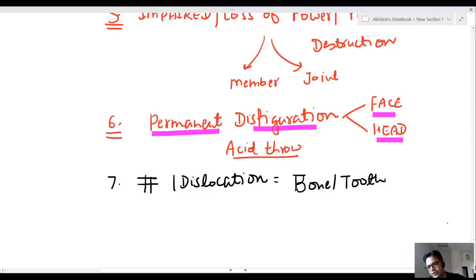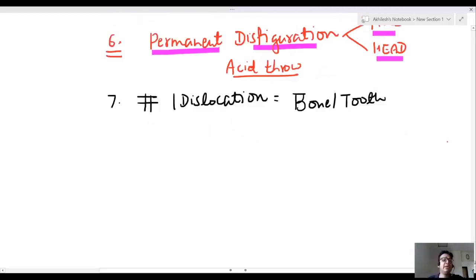If your bone is fractured or dislocated, or a tooth is fractured or dislocated, it is grievous.